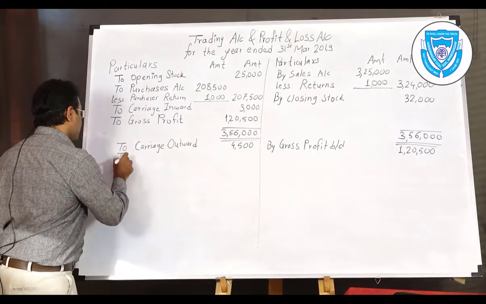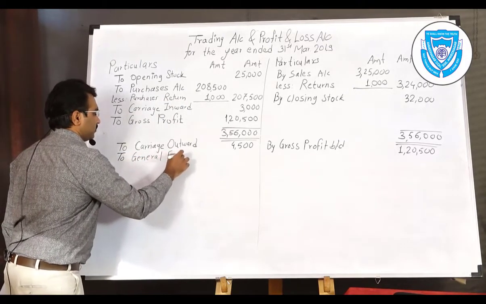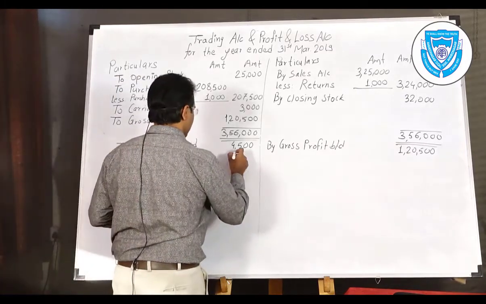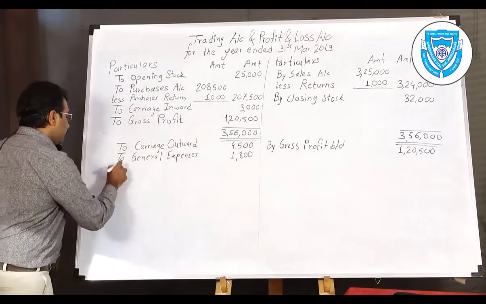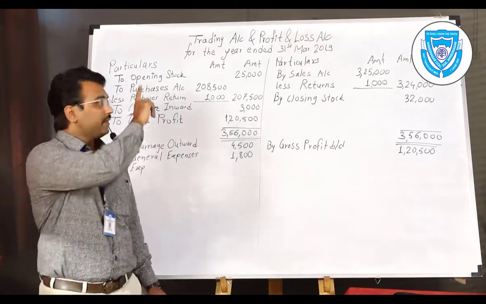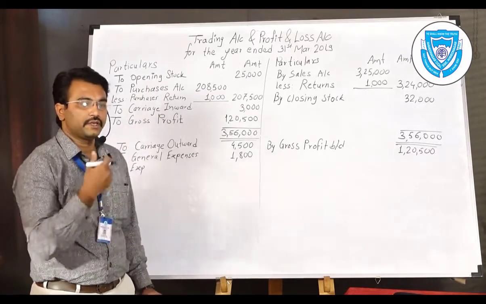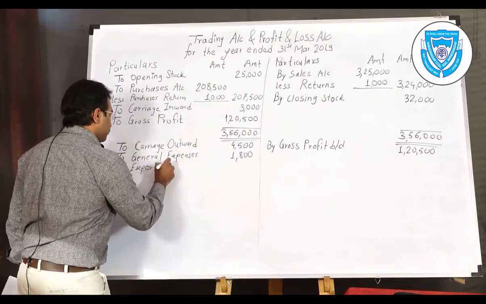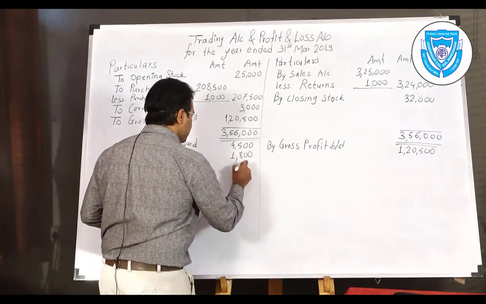Next, general expenses are also provided. General expenses, 1,800. Export duty is also provided. If there is an import duty, that time we will write it in the trading account. Import expenses go to trading, export expenses go to your profit and loss account. To export duty, the amount is 900.